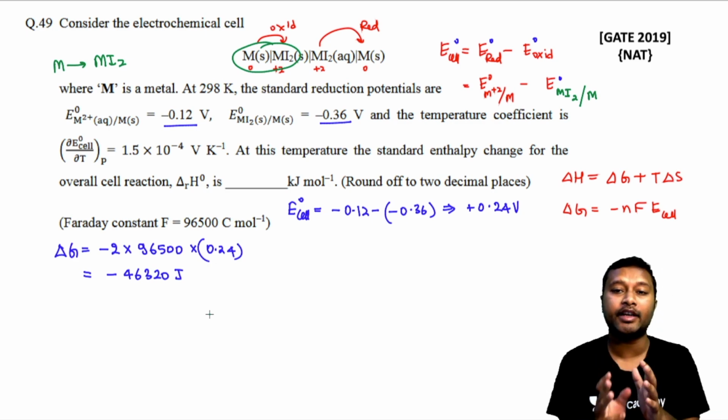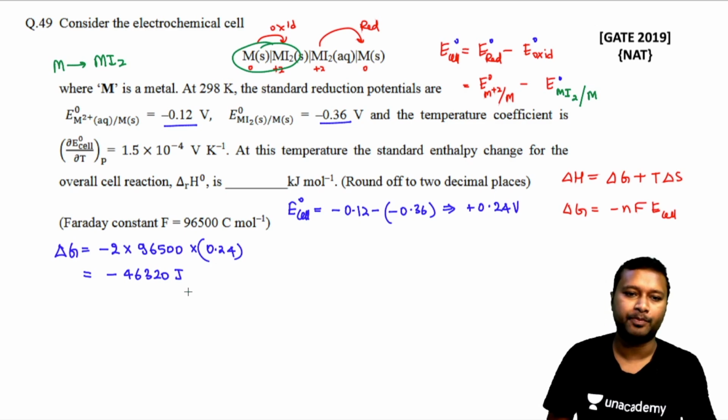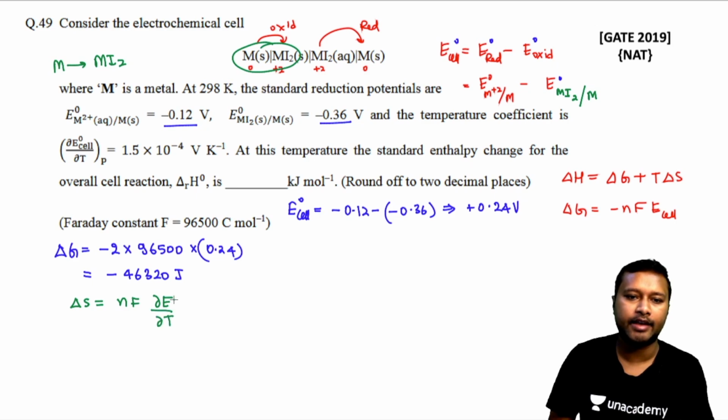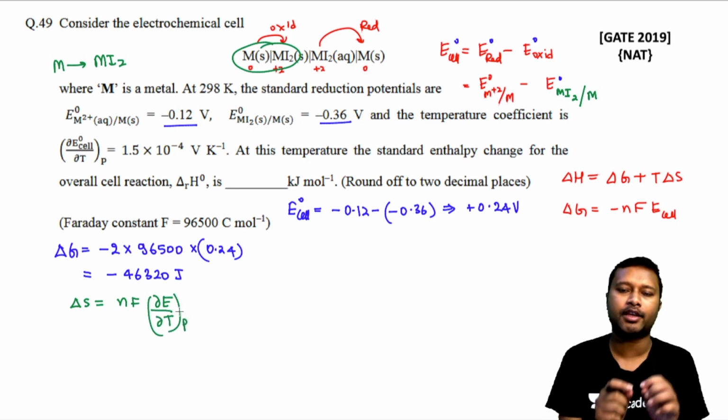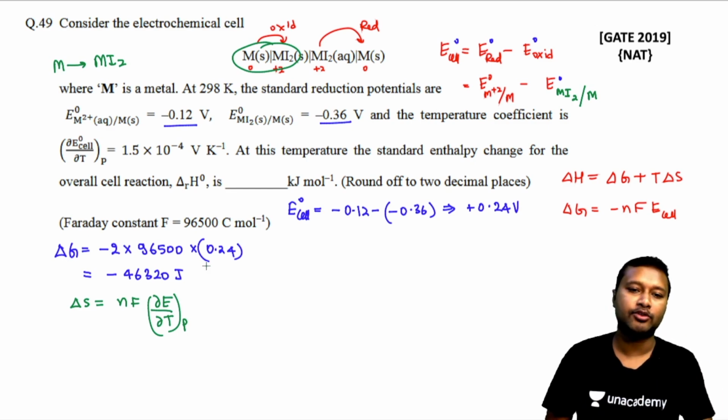Delta S can be simply calculated with the help of the temperature coefficient. So this del E by del T at constant P is called the temperature coefficient, and it's related to delta S as follows: delta S is equal to NF del E by del T at constant P. Remember this particular equation. Questions have been asked in CSIR NET many times, so you should know this equation.